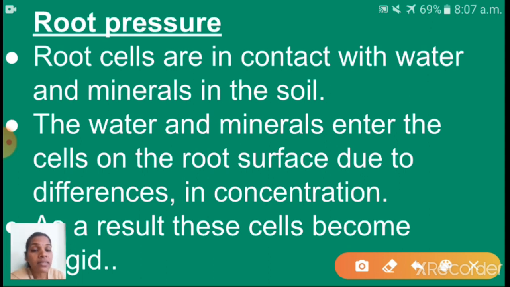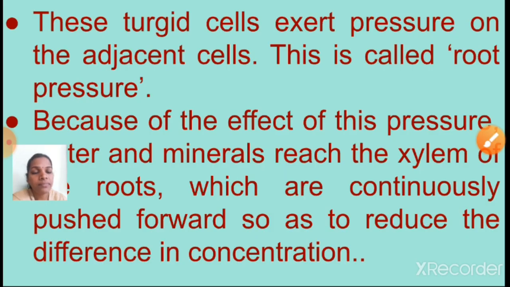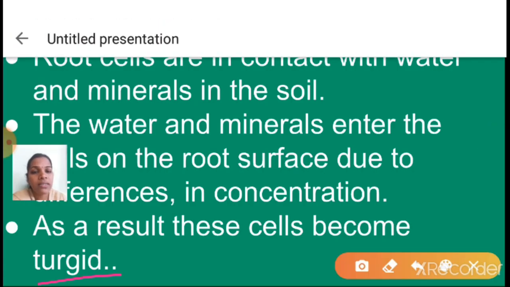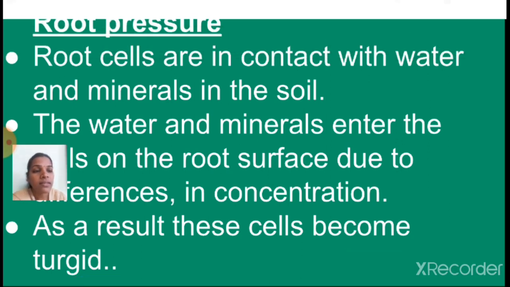As a result these cells become turgid. So at that time the root cells are big in size. When the minerals and water enter from the soil into the root cells, they become turgid, that is, big in size. See here the word I have given: turgid. That means become big size. Okay, see the next one.